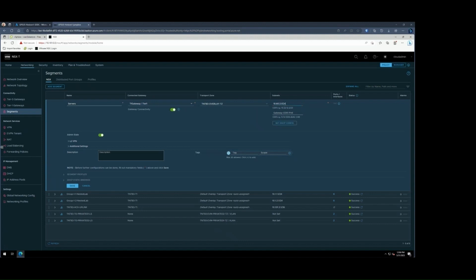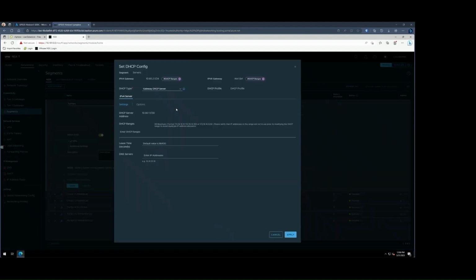Now we can enter in a subnet that you would like to use for this network segment. And then once you have the subnet set right there, we'll click on Set DHCP Config. And in here we just need to make sure we enter a DHCP range so that our servers and desktops can pick up an IP address. Once you have that range in there, go ahead and add your DNS server IP address. Click Apply, Save, and No.